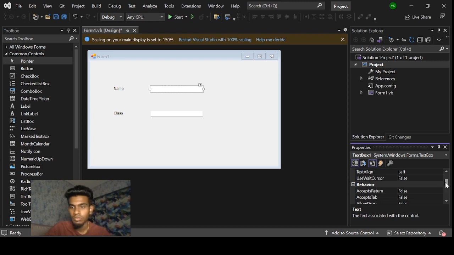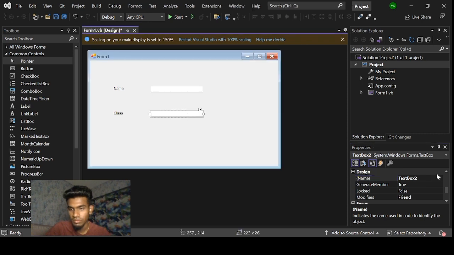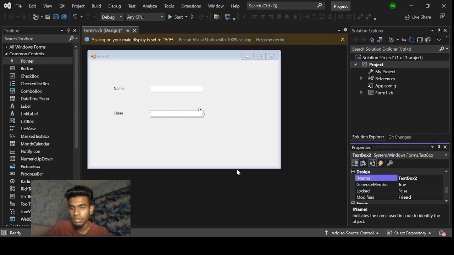And then click the text box and going to change the design name for text box as text box 1, and for the text box 2 as text box 2.